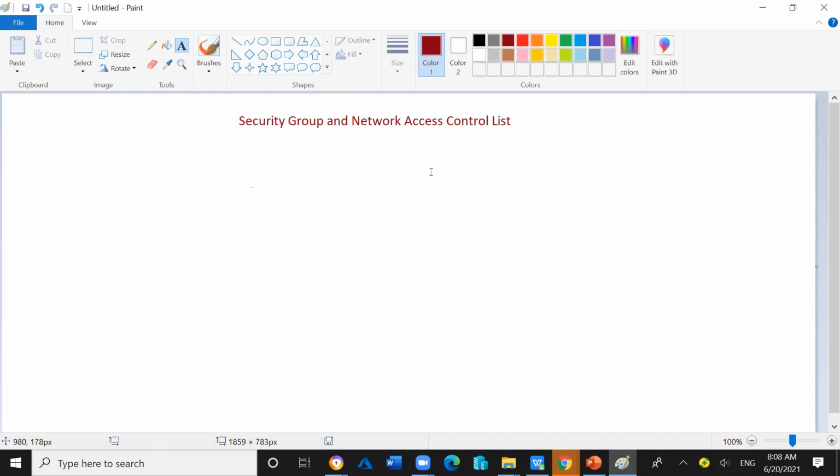Both of the topics are related to security. Security group and network access control list both work as a kind of firewall, a network packet filtering firewall.